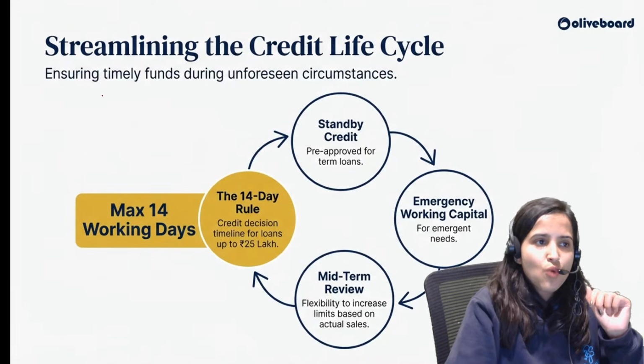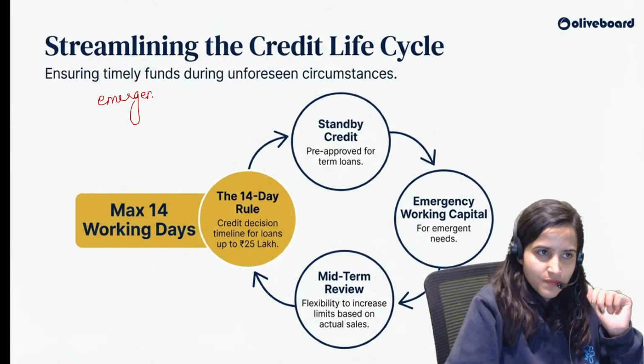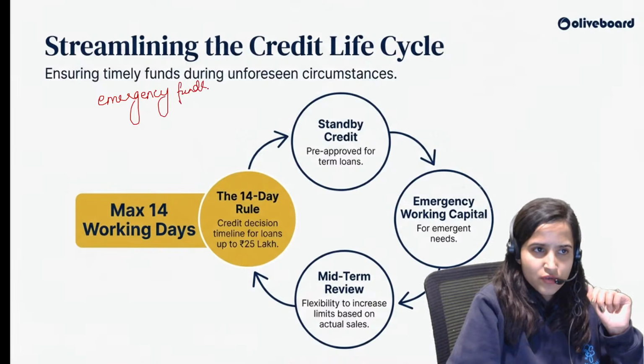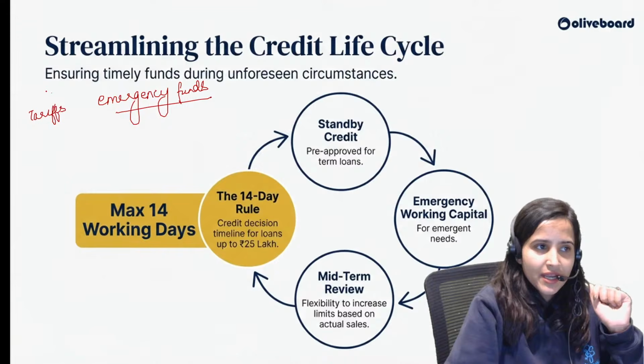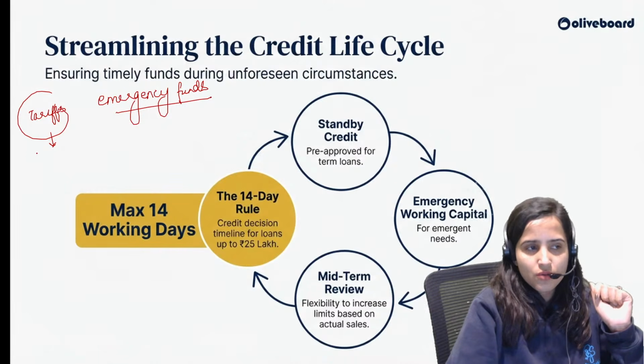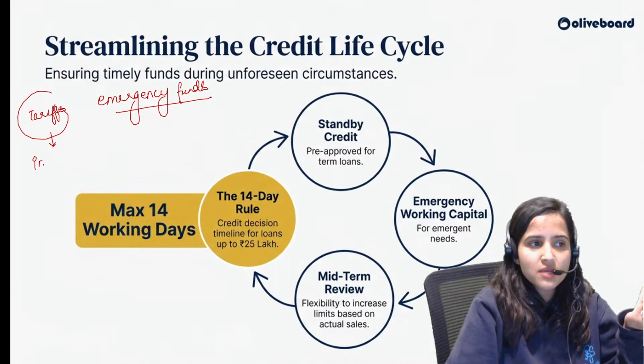Apart from that, if you want emergency funds, say there is some problem, for example, if the tariffs were applied directly on the MSME export segment, so you need immediate fund.